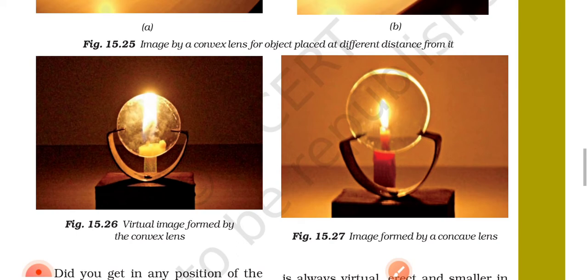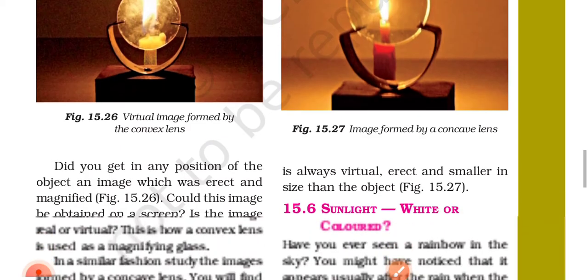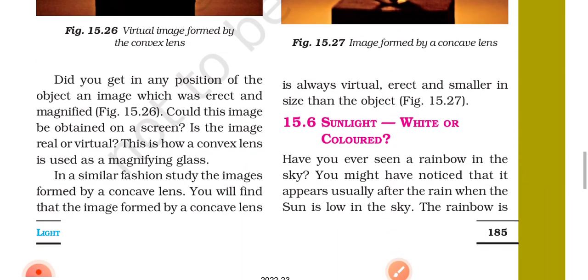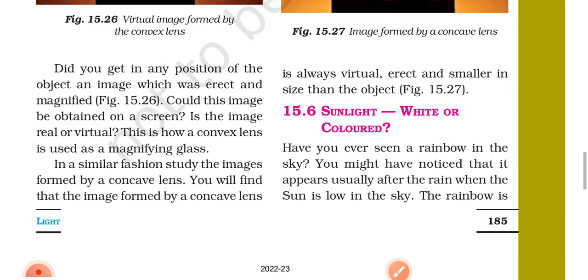Image formed by a concave lens. Did you get, in any position of the object, an image which was erect and magnified? Figure 15.26. Could the image be obtained on a screen? Is the image real or virtual? This is how a convex lens is used as a magnifying glass.